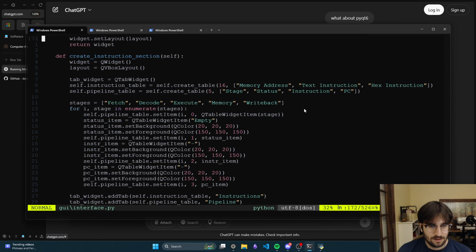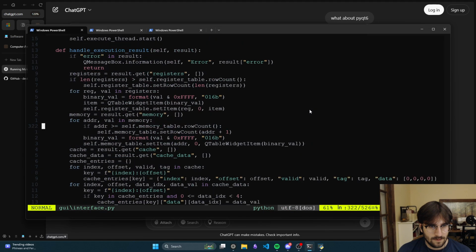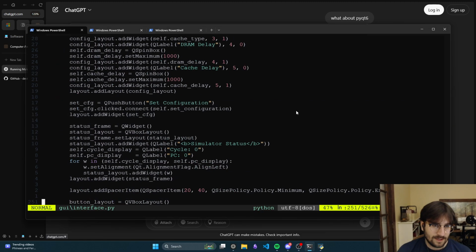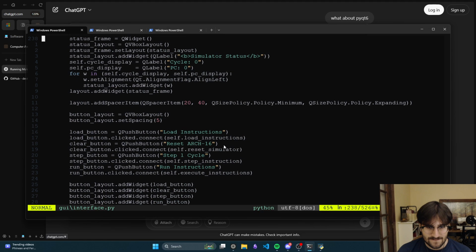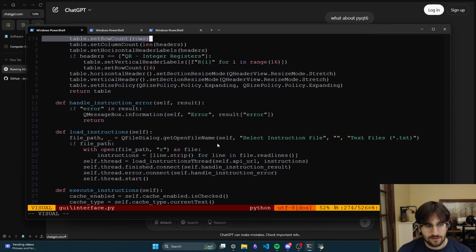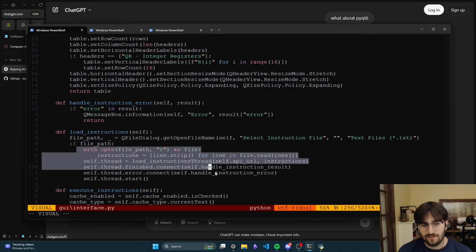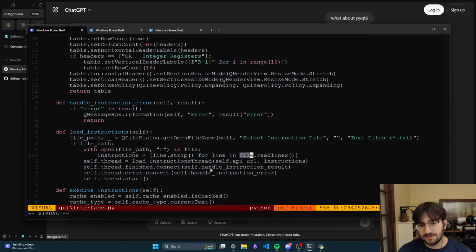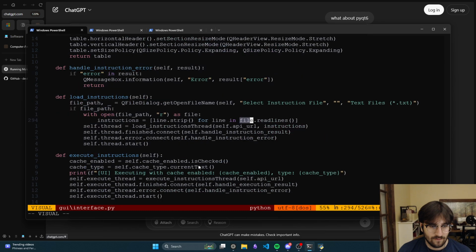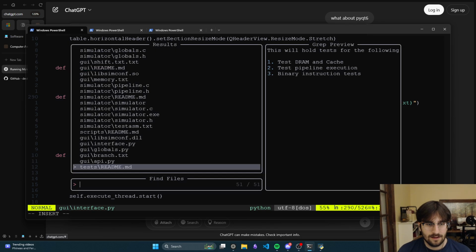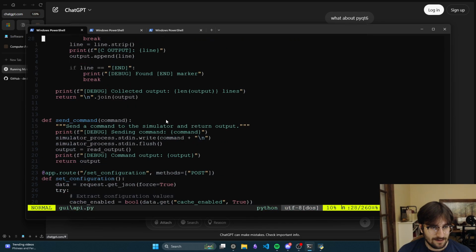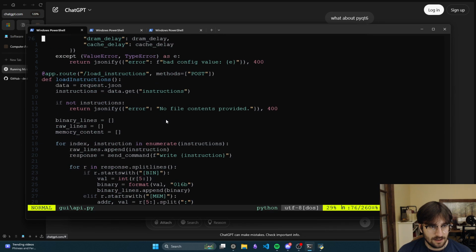Down here we have load instructions, which is what I just did. This goes to the load instructions file right here. It takes in the file path that we found and we open it as a read, and then instructions is a line for each line in an array. Then we start a thread and we call to the API. So we go to the API and the API sees load instructions.